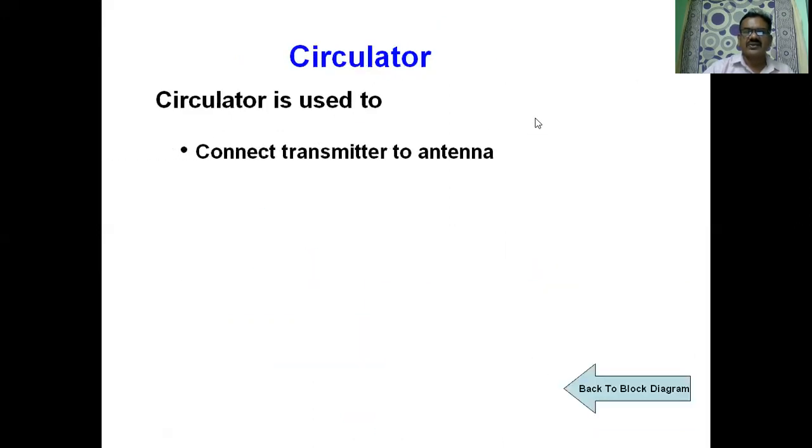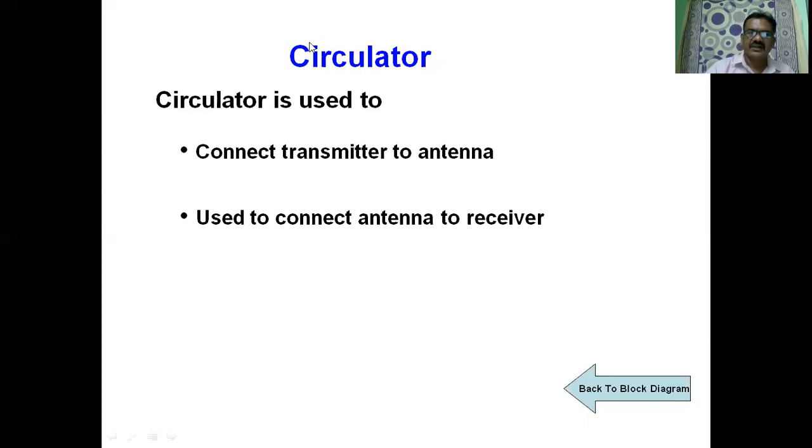The circulator is used to connect the transmitter to the antenna. The signal coming from the transmitter is applied to the antenna. That is the basic purpose. It is also used to connect the antenna to the receiver. When the signal is being received, the antenna is connected to the receiver. When the transmitter needs to send the signal, it is connected to the antenna.